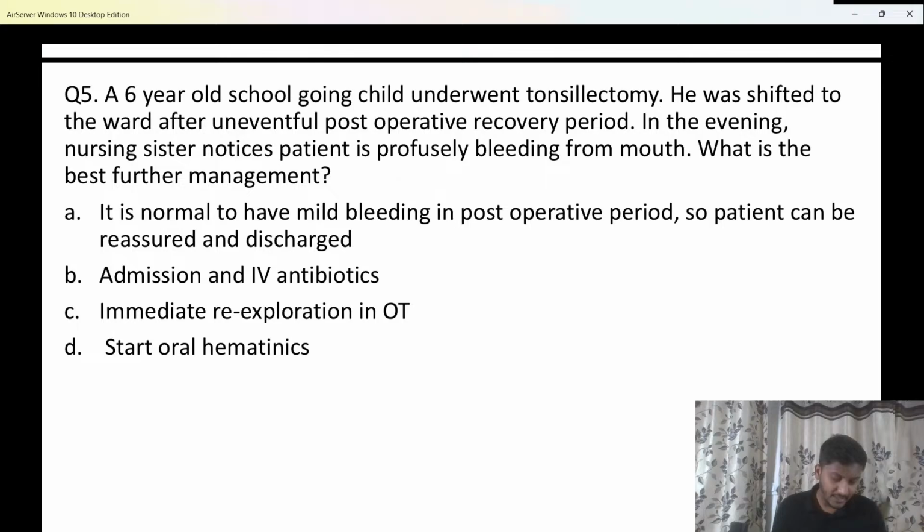Very classical and very easy. A 6-year-old school going child underwent tonsillectomy. He was shifted to the ward after an uneventful post-operative recovery period. Now uneventful means no adverse events or problems occurred after the surgery in the post-op period. In the evening, the nursing sister notices that the patient is profusely bleeding. Very heavy bleeding from the mouth, from the surgical site. What is the best further management of the patient?